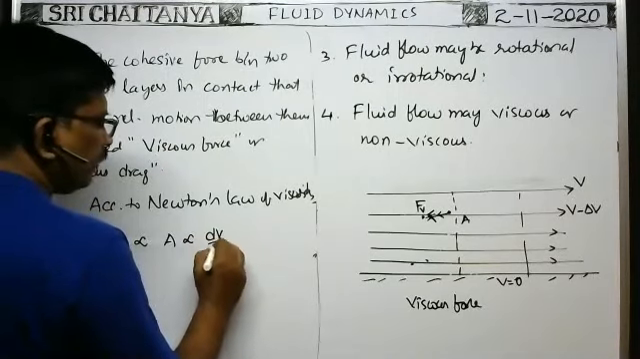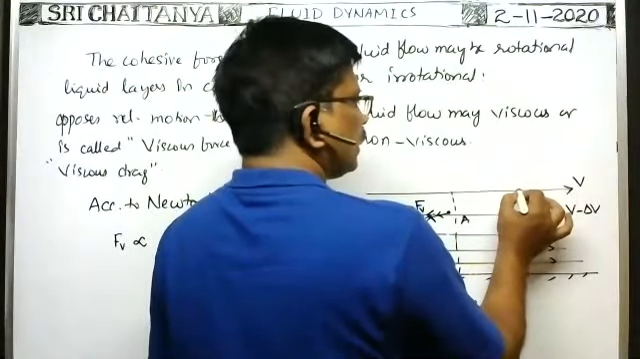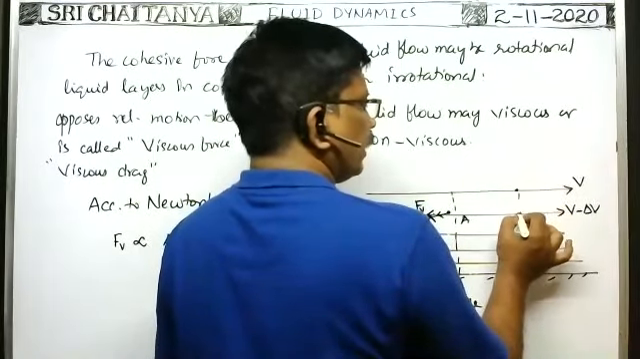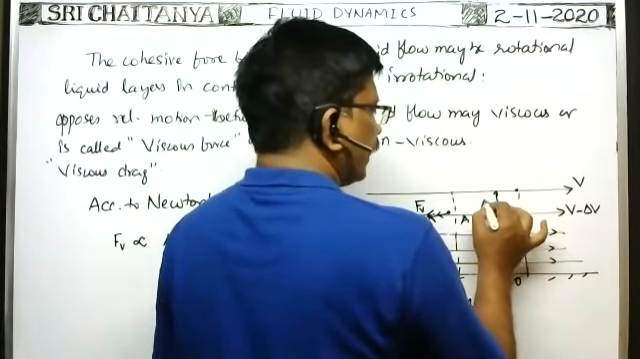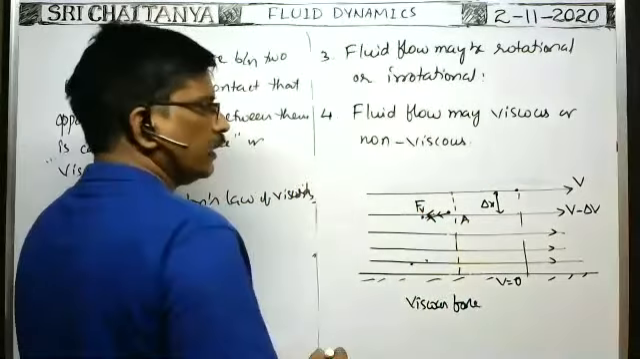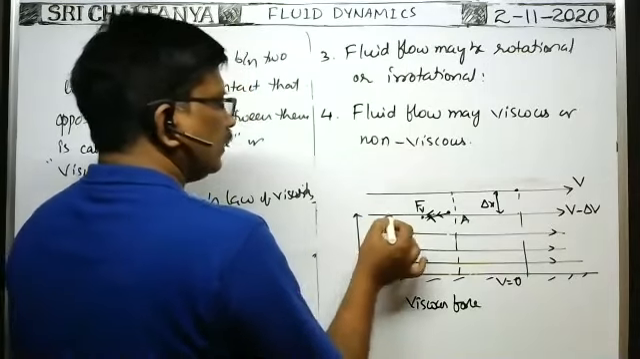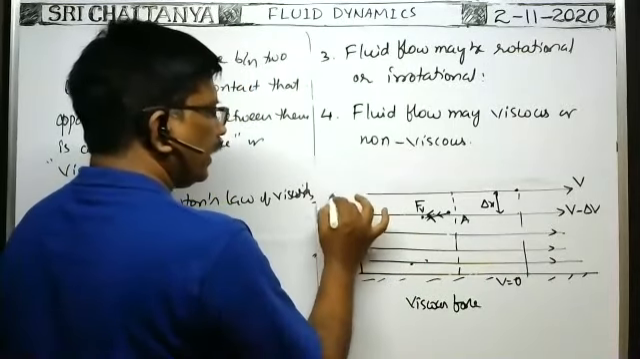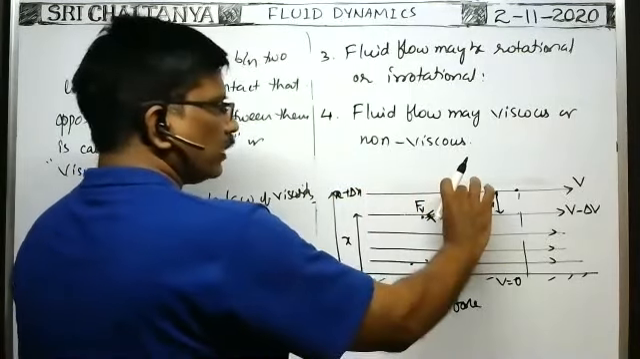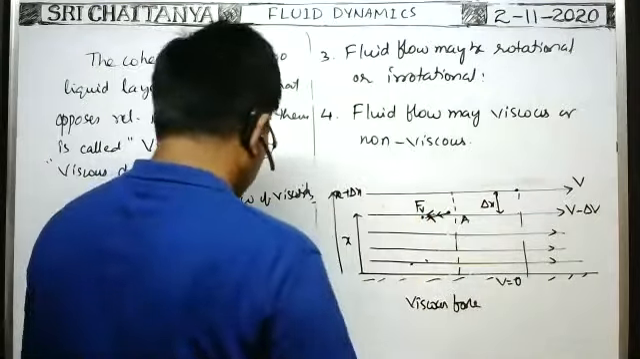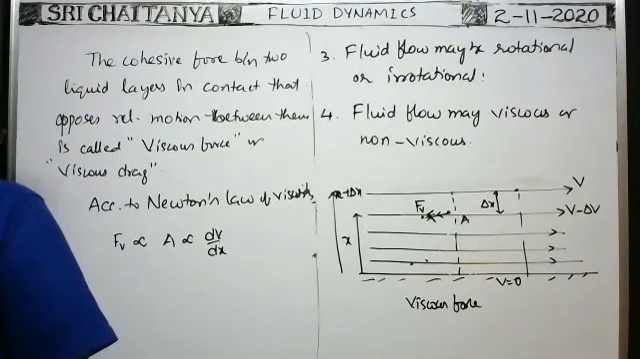Velocity gradient means dv by dx. You see here, the velocity of this liquid layer is v, and the velocity of this liquid layer is v minus delta v. Suppose the distance between these two liquid layers is delta x. That means from the bottom, this layer is at a distance x, the upper layer is at a distance x plus delta x. Then the separation between the two layers in contact is equal to delta x. Or we can say dx also, but it is better to write delta x.